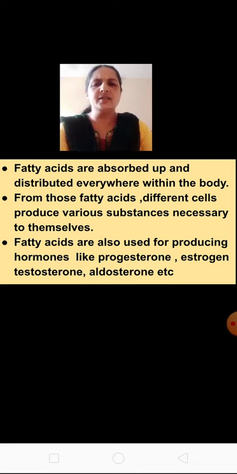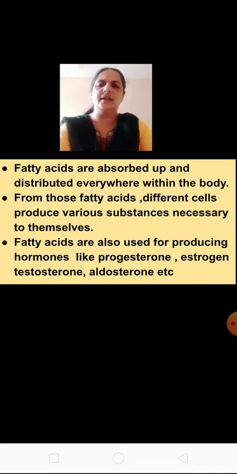Then fatty acids are also useful for producing hormones like progesterone, estrogen, testosterone, aldosterone. You will learn these in the next lesson when I am teaching life processes part 2. These are all the hormones which are essential for our body.